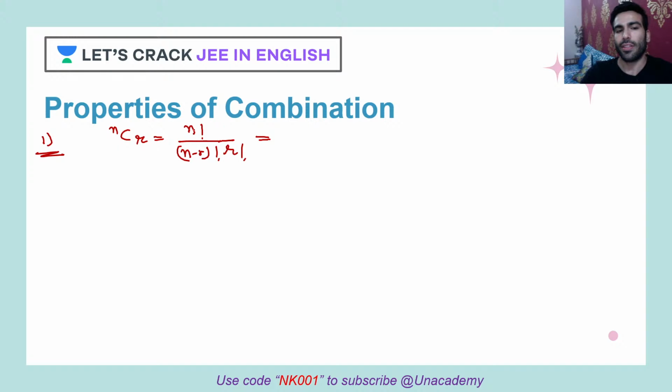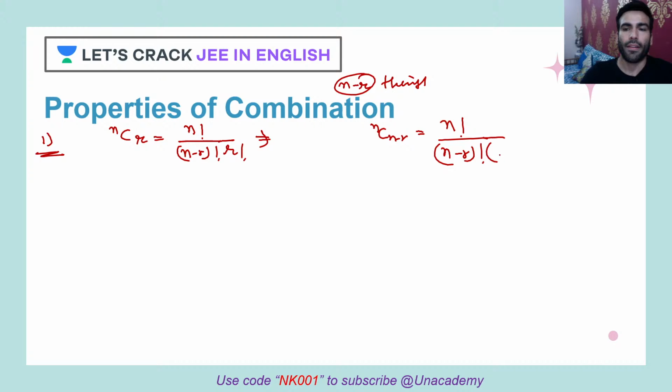Now, don't you think this is equal to, just imagine if you want to pick out n minus r things from n things, how many ways will there be? So nC(n minus r). Try using this: n factorial upon n minus r factorial, and n minus r, so it will become plus. So eventually you see you are getting the same thing only.